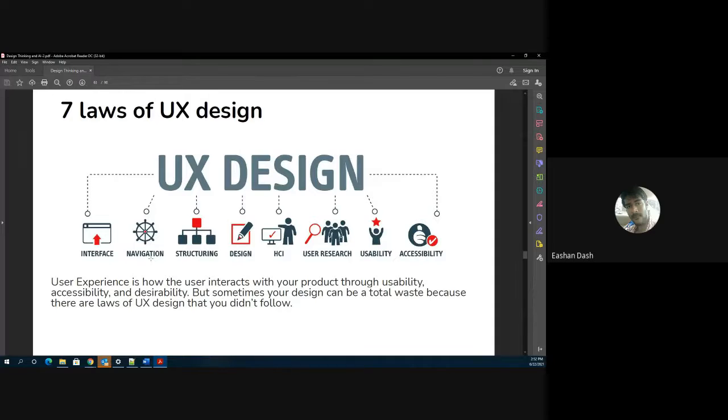Then you have the navigation. Navigation tells you how you are going to be navigating through the medium, or through the solution or the product that they have offered. This is very important from the usability point of view. You should not be lost while using any solution or product. Then structuring, like I told you, there has to be a hierarchy of data, a hierarchy of workflow, right? Before the use of any product, you should be given the registration. They cannot ask you to use the product first and then register, right? So that is the structural part of the product.